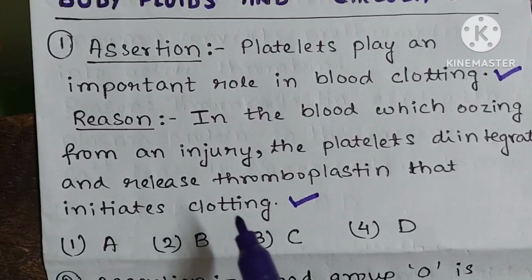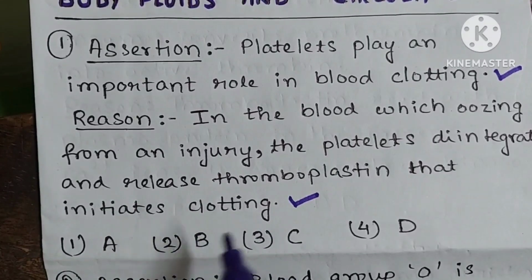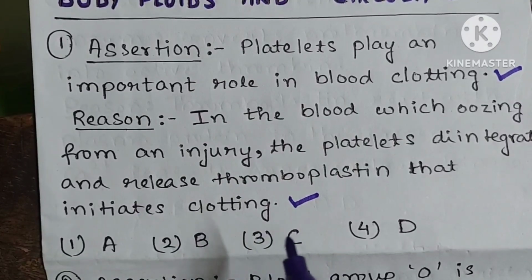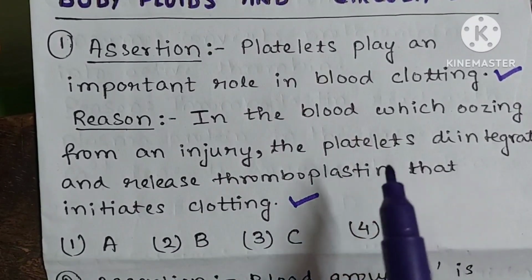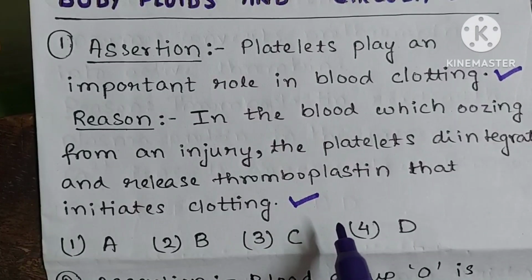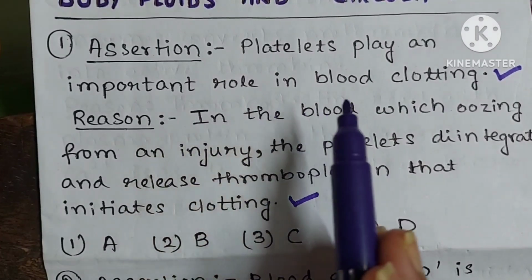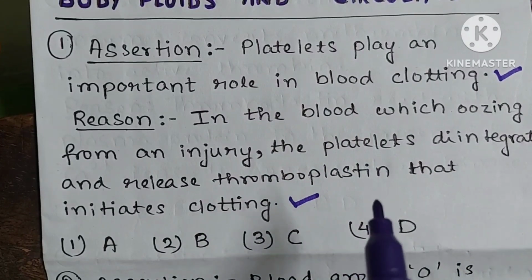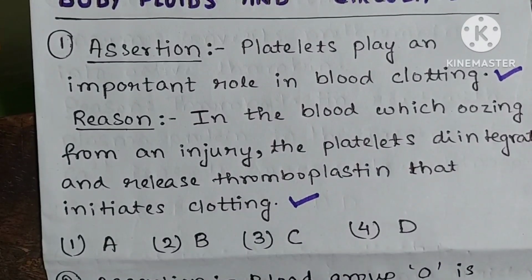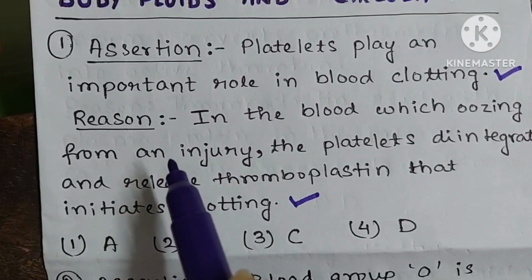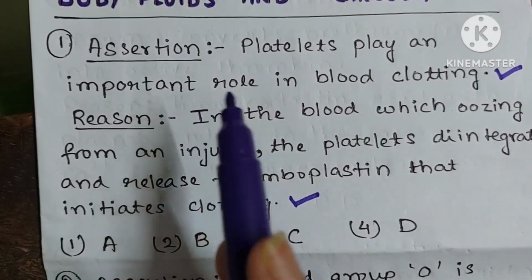Now say, is the reason the correct explanation of assertion? See here, in the reason it is written that the platelets disintegrate and release thromboplastin, and due to the disintegration of platelets and release of thromboplastin, the platelets play an important role in blood clotting, because that only helps in initiating blood clotting. Therefore, the reason here is the correct explanation of assertion.